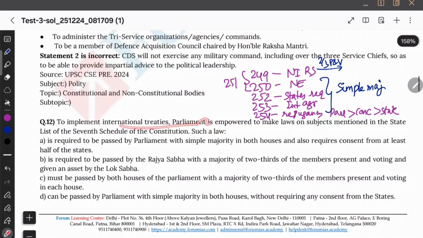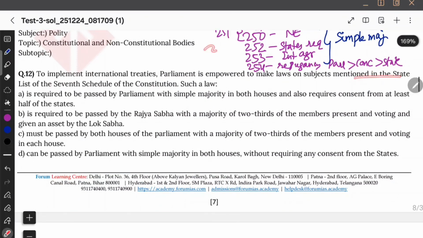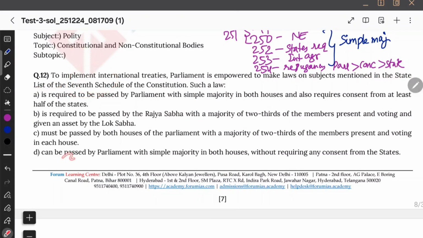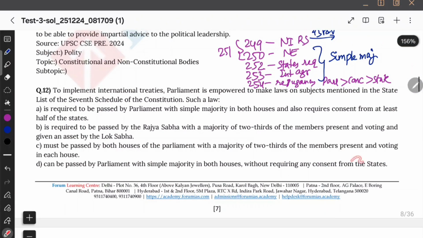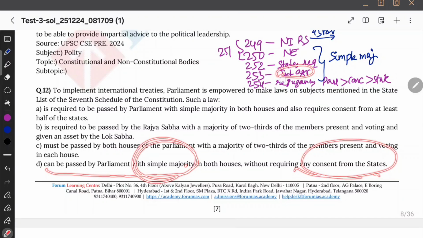Now, to implement international treaties, Parliament is empowered to make laws on subjects mentioned in the state list of the 7th schedule of the Constitution. Such law can be passed by Parliament with a simple majority. It's not special, it's simple. Okay, here also it is simple. Fine, then it's correct. Without requiring any consent from the state. State consent is not required. That is what we have seen: simple majority, without requiring state consent. That is also correct.